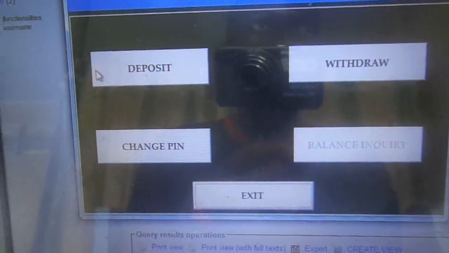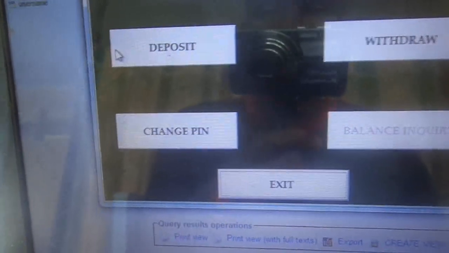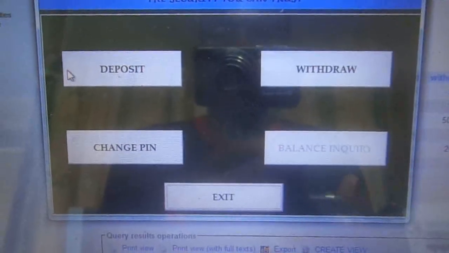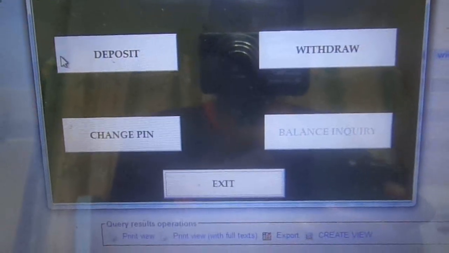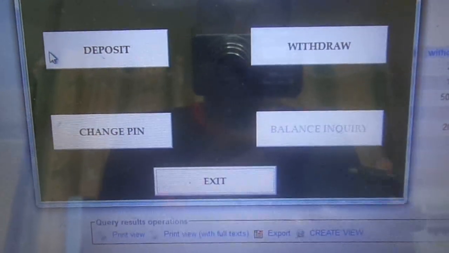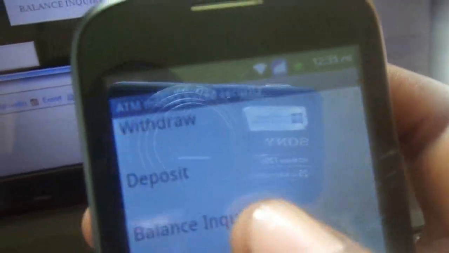For example, you may not want someone to see your mini statement, you may not want someone to withdraw or to change the PIN code. You just come on your mobile application and you deactivate the functionalities that you don't want that person to make use of. For example, let's choose to deactivate change PIN and then deposit. We just come on our mobile application. If we want to deactivate change PIN, there is here PIN code. Just choose PIN code and then there is activate or deactivate.